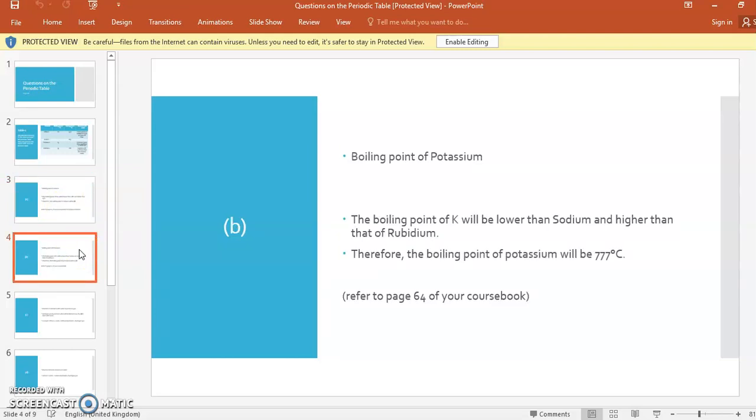Now see the next question. They are asking about the boiling point of potassium. Question number B: the boiling point of potassium will be lower than sodium and higher than rubidium. Therefore, the boiling point of potassium will be 777 degrees Celsius. You can refer to page number 64 of your course book. There in the table they have given the boiling point of potassium.